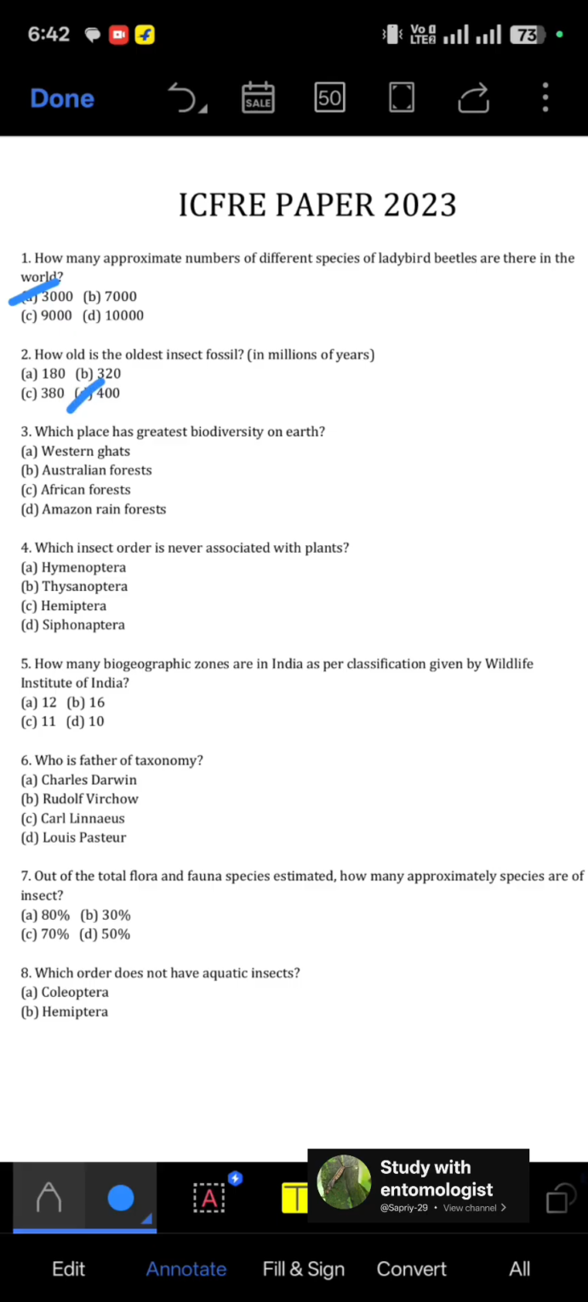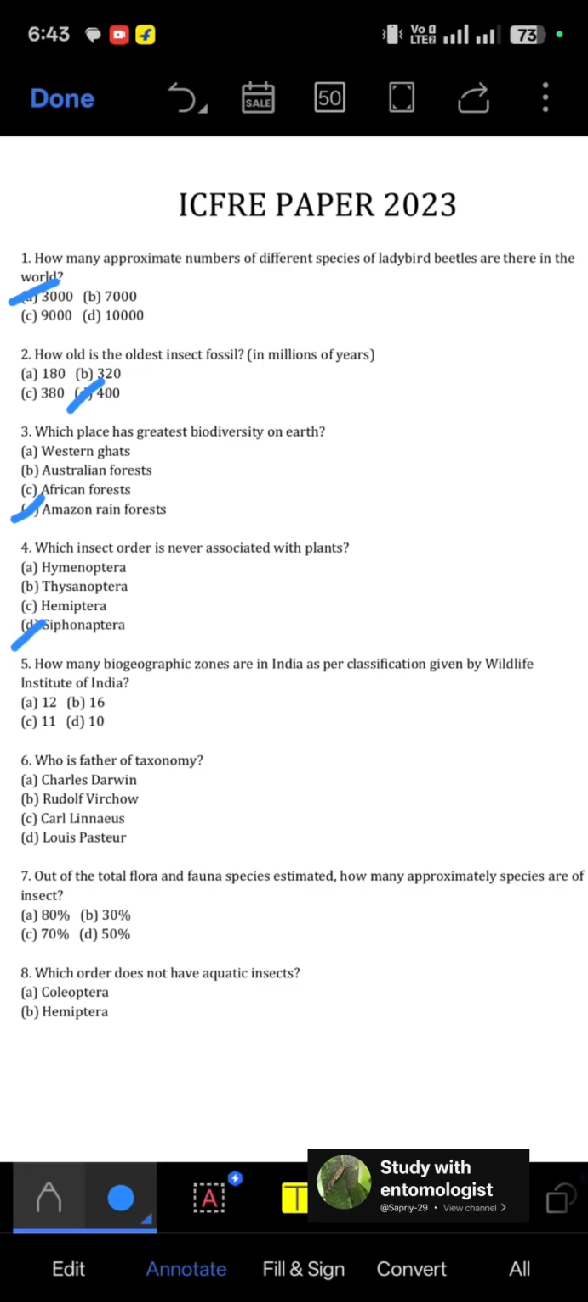Question third, which place has greatest biodiversity on earth? So Amazon rainforest has greatest biodiversity on earth. Fourth question, which insect order is never associated with the plant? So that is the Siphonoptera.